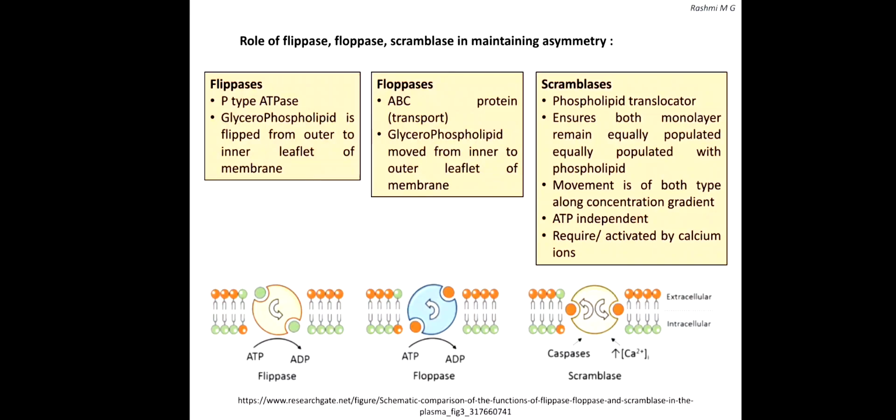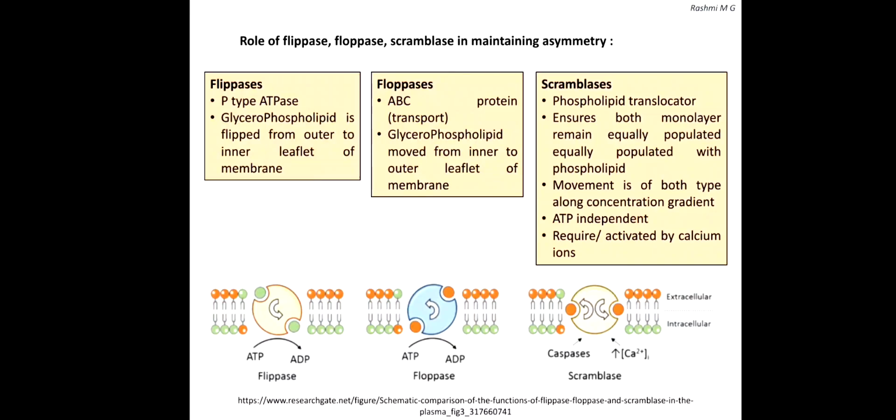Two classes of transport activities have been described that are responsible for the ATP dependent transport of lipid. The most well characterized activity is catalyzed by flippase, which is a P type ATPase, and transports glycerophospholipid from the outer monolayer to the cytoplasmic surface of the plasma membrane. A second ATP dependent activity is catalyzed by floppase, which is an ABC transport protein, and transports lipid in the opposite direction.